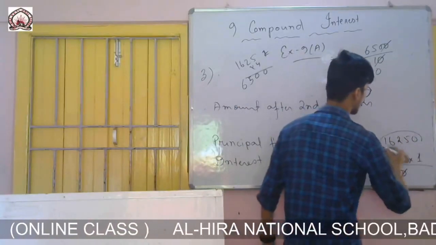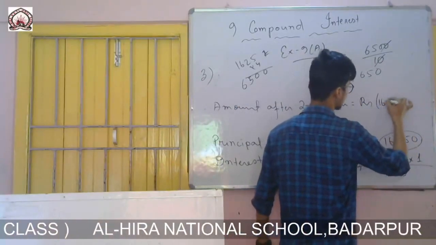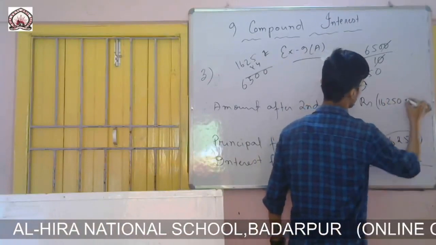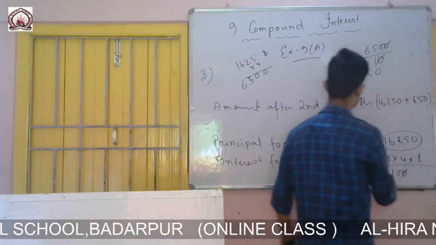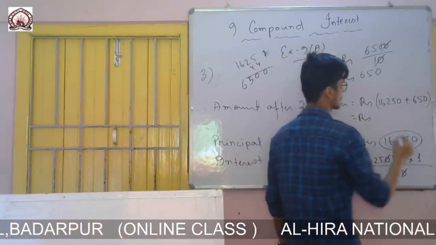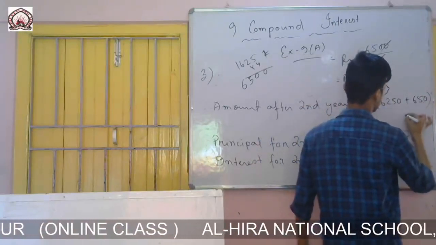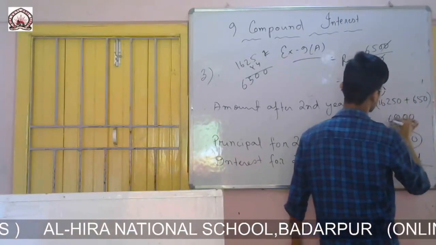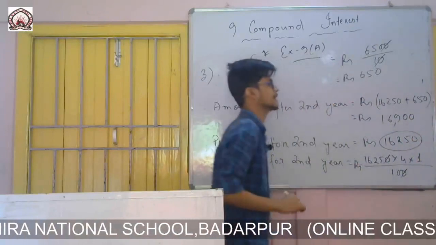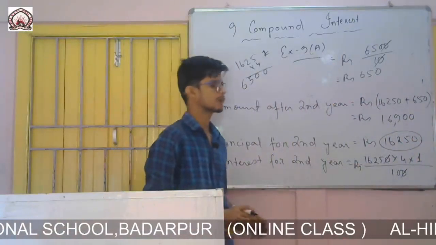Principal for second year was 16,250 plus interest 650. If I add this, it will be 16,900.